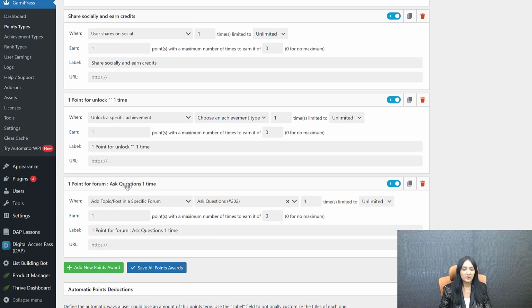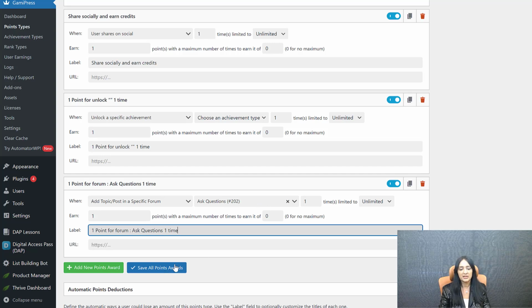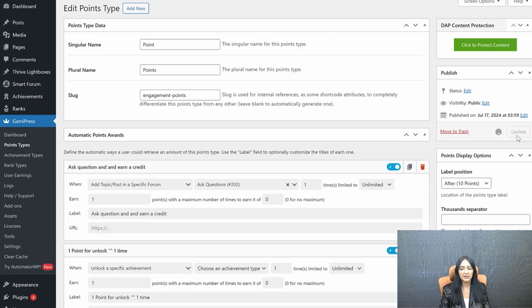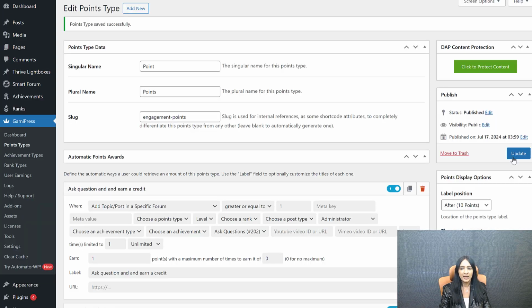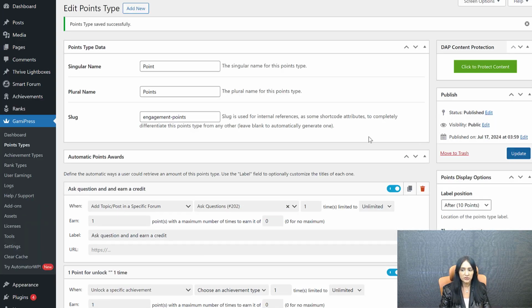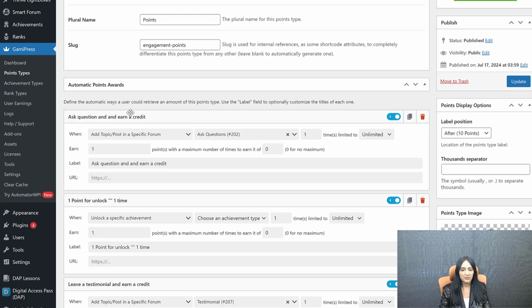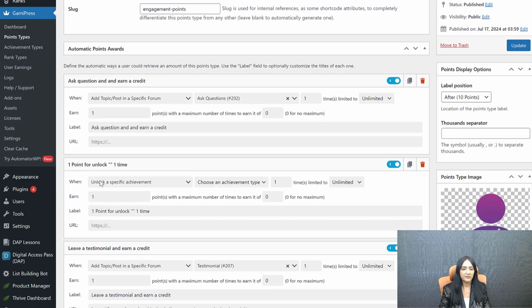And what it will do is it will add this. See here, 1 engagement credit for forum ask questions, 1 time. See, add topic. So it has added this. Users are going to get a point for this. And this is the label, 1 engagement credit. But now you can update. So you can say what will result in them getting points. And you can also link it to your ask questions forum if you want. All right. Then you can save it and make sure that there is an update button right here at the top. Be sure to update this for it to take effect. All right. Be sure to update this as well. Okay. So now they're going to get a point for doing that. So you can see that's how I did all of these. Ask question, earn a credit. So I have selected different activities.